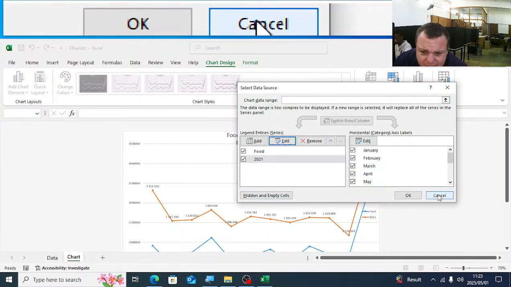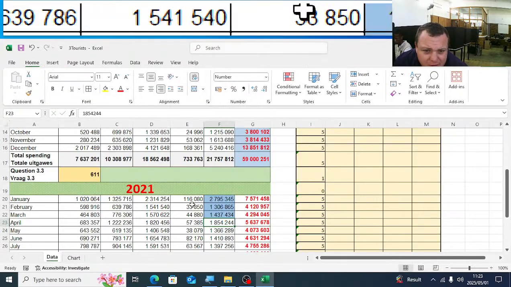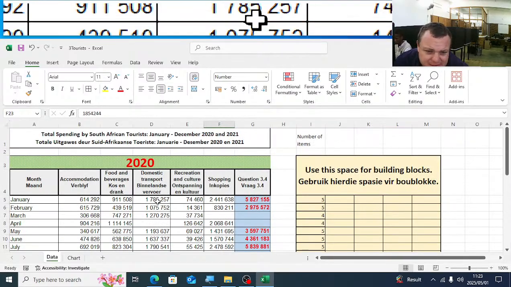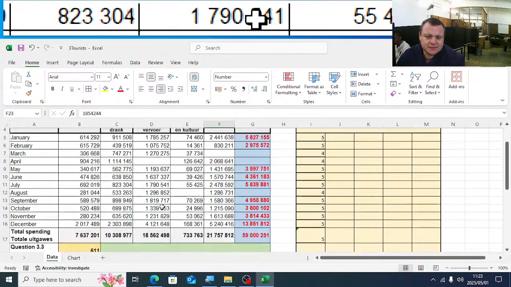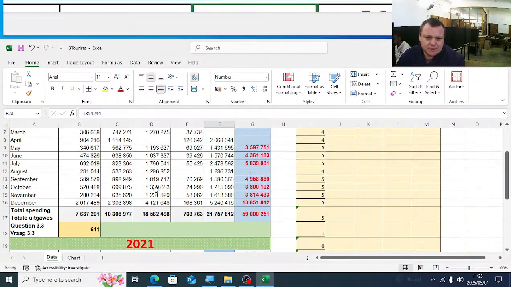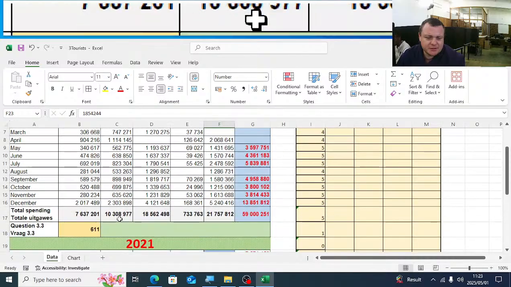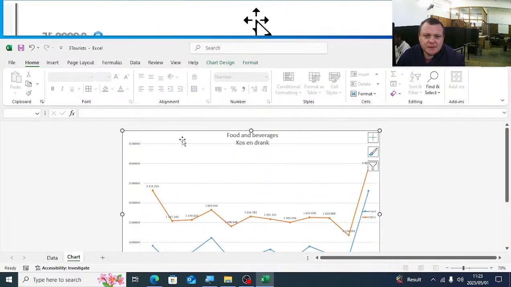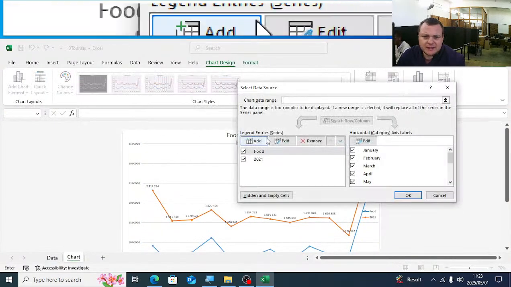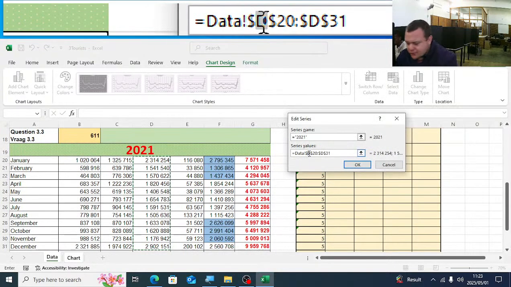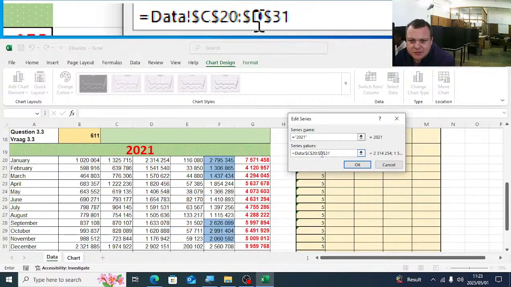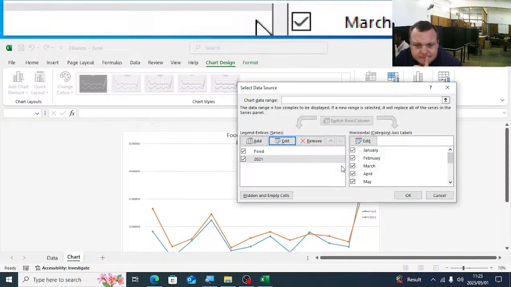So let's quickly see there on the data D20 to D31, they have used domestic transport. You see that? For 2021, they have used domestic transport. And they should have used food and beverages. They should have used column C, but they've used column D. So select data. There they have the wrong column. They should have used column C. So I'm just going to change that to C.